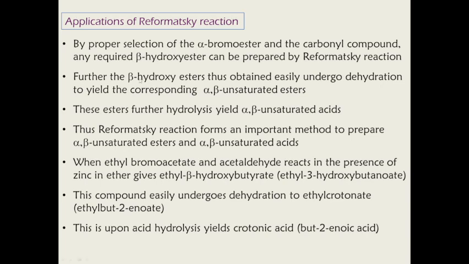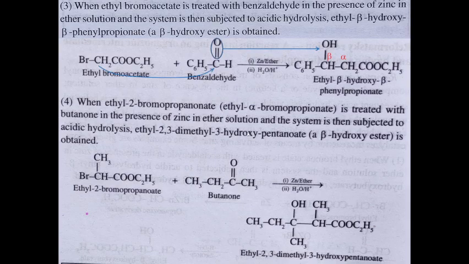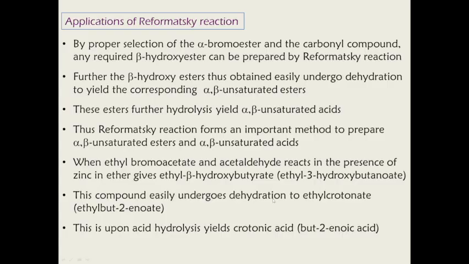Further, beta hydroxy esters thus obtained easily undergo dehydration to yield the corresponding alpha beta unsaturated ester. If you look at the previous one, here an OH group is there, and here one H is there. This OH and this H will eliminate a molecule of water, and this will become C double bond C. So this is alpha and this is beta, so this will become an alpha beta unsaturated ester.